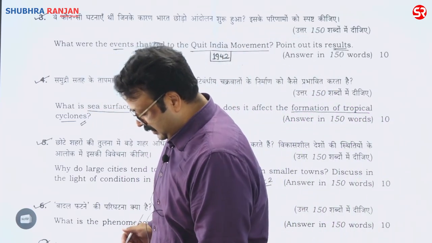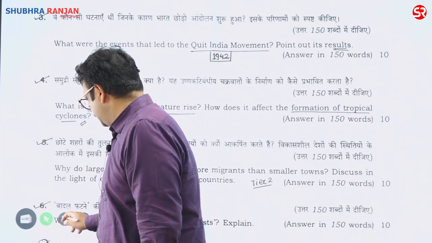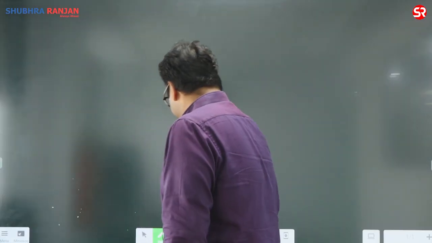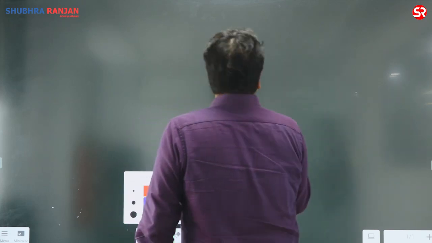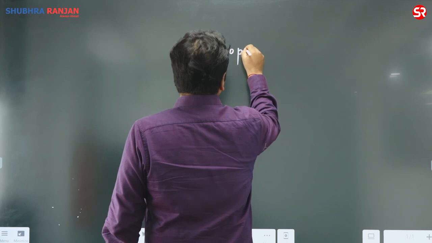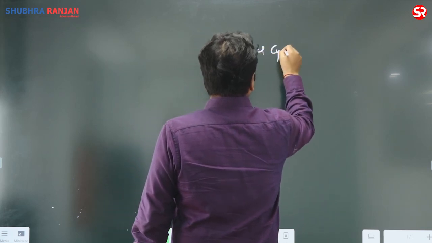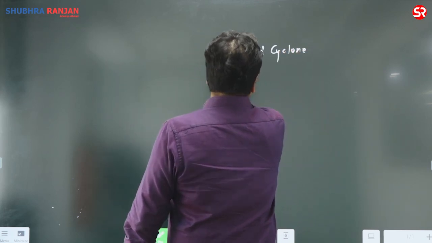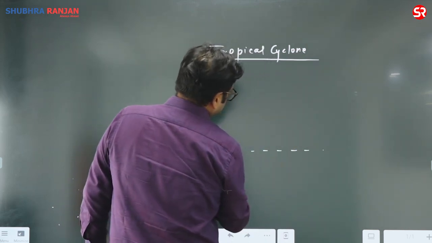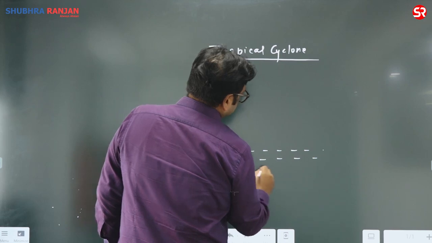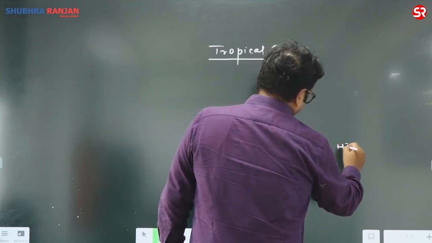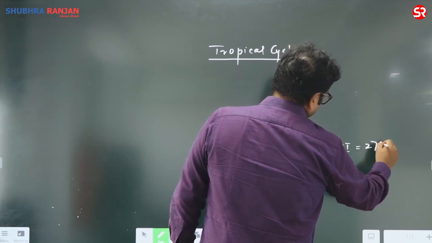So, sea surface temperature. In the class we have discussed the topic. For development of a tropical cyclone, what is required? The requirement is an extensive sea surface with high temperature, in the range of 27 degrees centigrade.